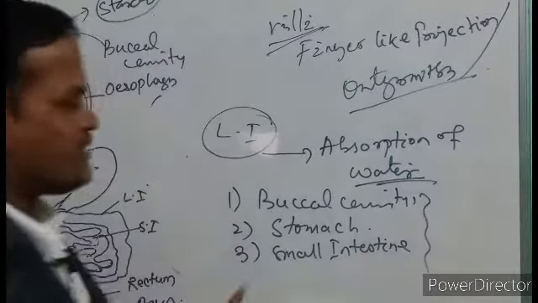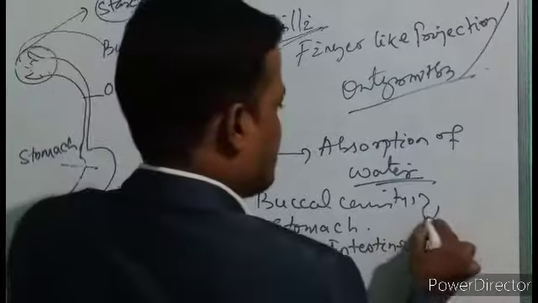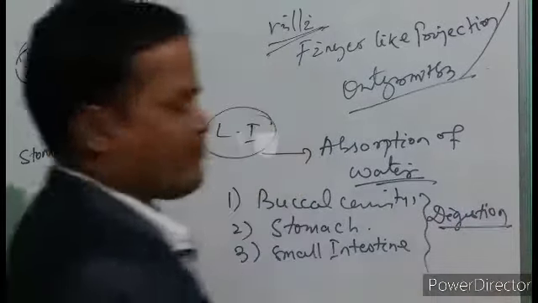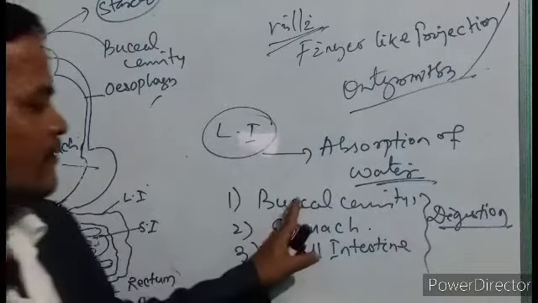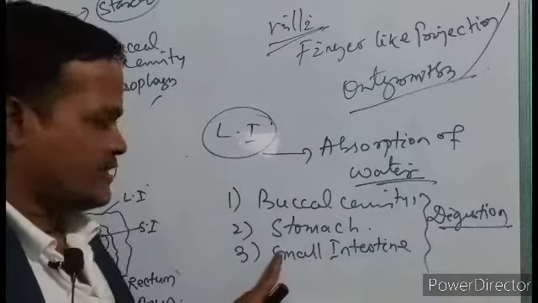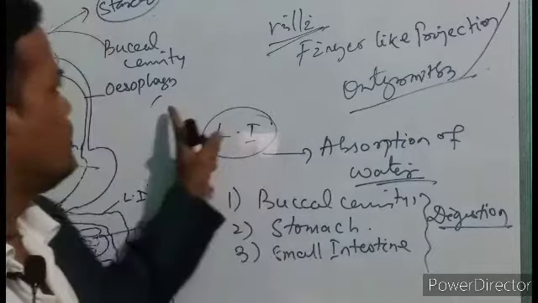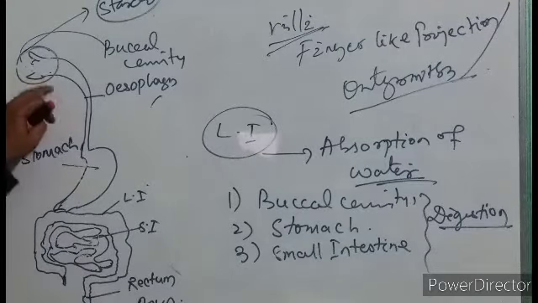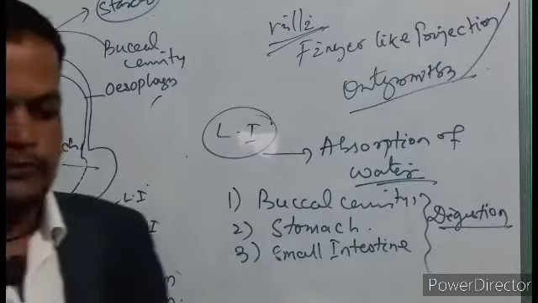So in these 3 parts, buccal cavity, stomach and small intestine, digestion of food takes place. Is it right? So this is a typical diagram to understand the digestion process.